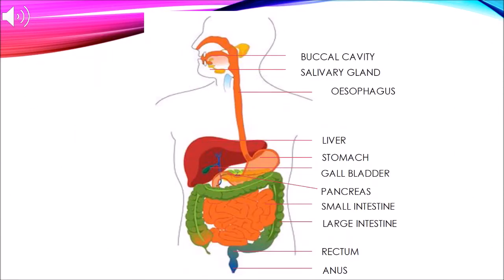Now let us look at where each and every compartment of your alimentary canal is located. The buccal cavity is from the mouth, followed by the salivary gland, the esophagus or the food pipe, liver, stomach, gallbladder, pancreas, small intestine, large intestine, rectum, and anus.